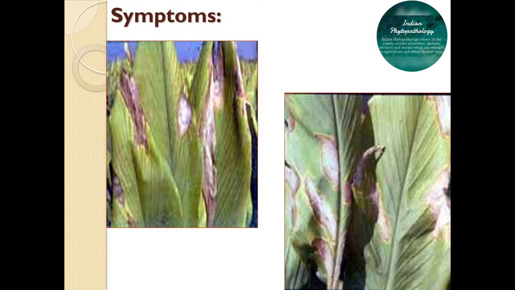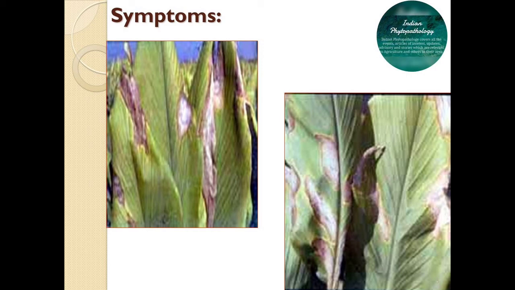An indefinite number of spots surrounded by yellow halos is another characteristic of this Colletotrichum leaf spot. As the disease advances, spots enlarge and cover a major portion of the leaf blade. In severe attack, the leaf shows a completely blighted appearance. So these are the symptoms of Colletotrichum leaf spot.